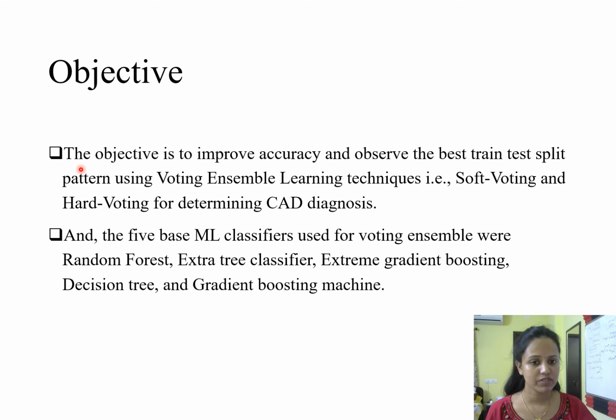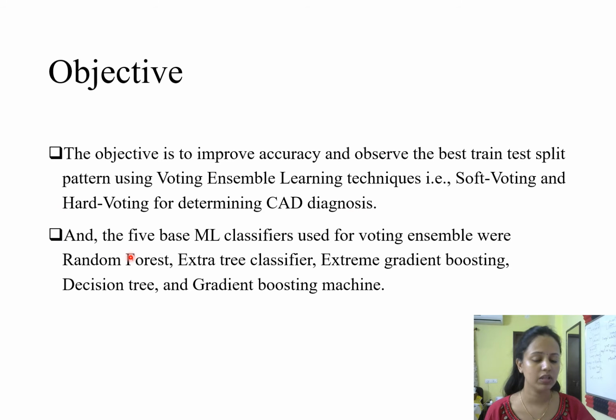The objective of this paper is that, since an individual machine learning model can be trained properly and get a good score, to make it even stronger we will consider some ML algorithms together as weak classifiers and then apply a meta classifier, making it a strong classifier. That process is called voting ensemble learning technique. Here we have two types, soft voting and hard voting.